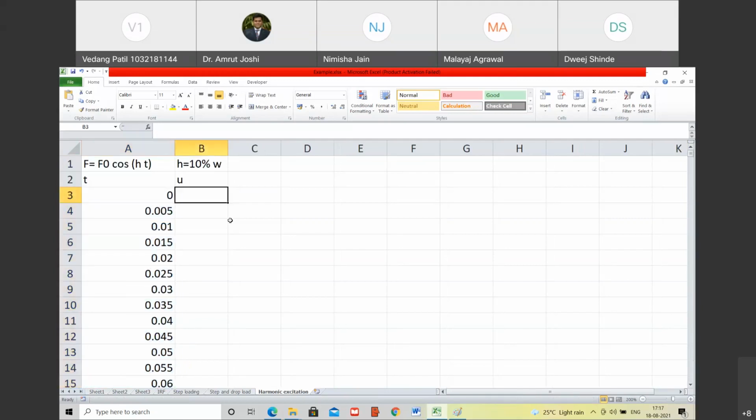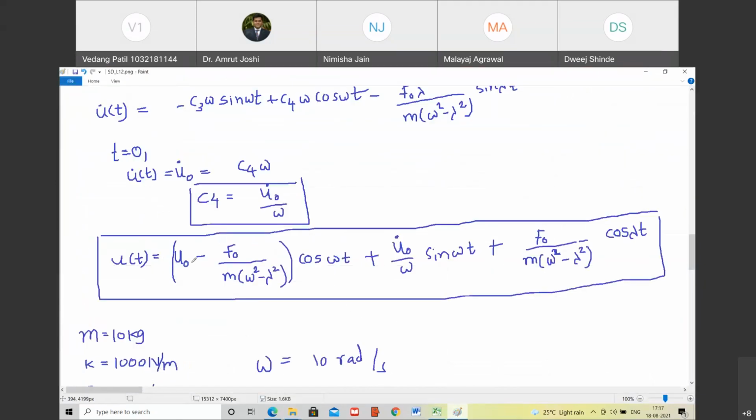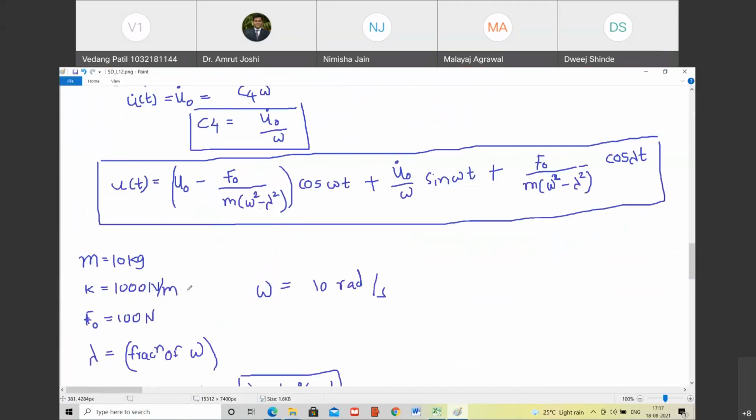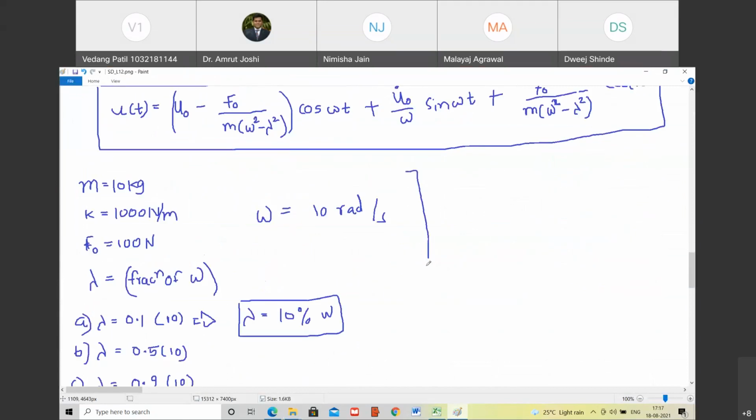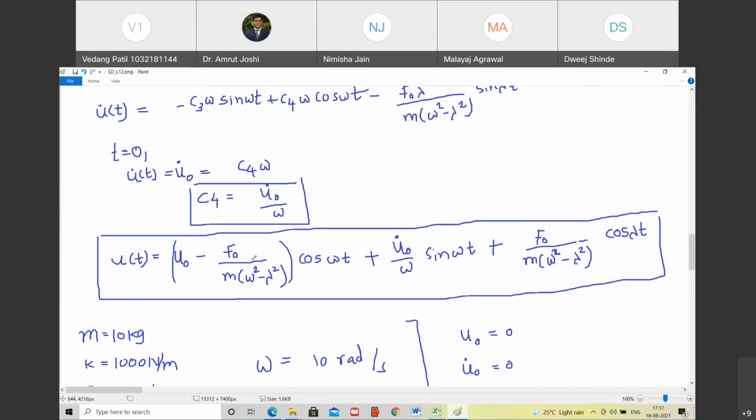This is t. And let me write down the expression for u of t. How does it look like? So where is u of t? This is u0. By the way, let us also say that the system starts from rest. So this is also a given data. Let us say u0 is 0 and u0 dot is also 0. Are you with me? Yes, sir. So the system is starting from rest. So u0 0 हो गया, तो क्या रह जाएगा minus f0.